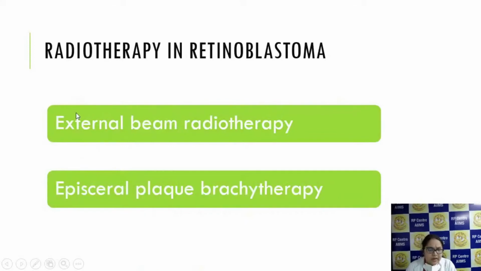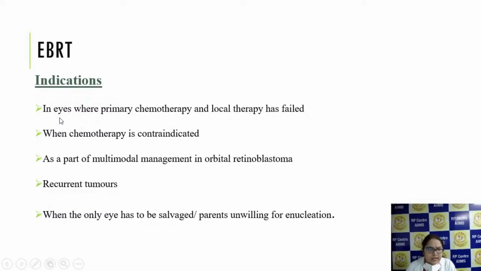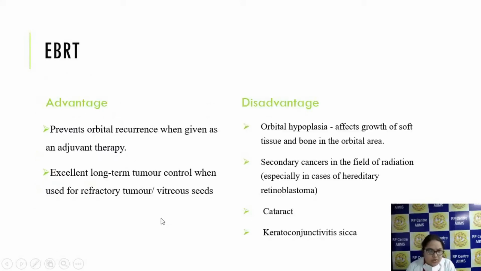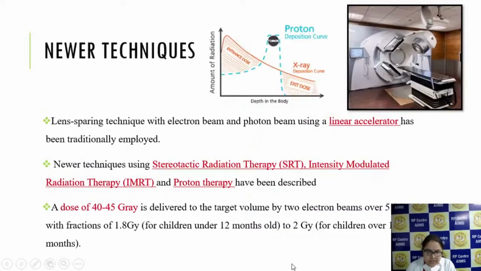Coming to radiotherapy, we have two modalities: external beam radiotherapy and episcleral plaque brachytherapy. In EBRT, the indications are where primary chemotherapy or local therapy has failed, or where chemotherapy is contraindicated. In those cases we can give it. It's also used as multimodal management in orbital retinoblastoma, in recurrent tumors, and when the child's parents are not willing for enucleation. The advantage is that it prevents orbital recurrence and long-term tumor control is there, but the disadvantage is that it can lead to orbital hypoplasia, and the risk of secondary cancer is also higher, along with cataract and keratoconjunctivitis sicca.